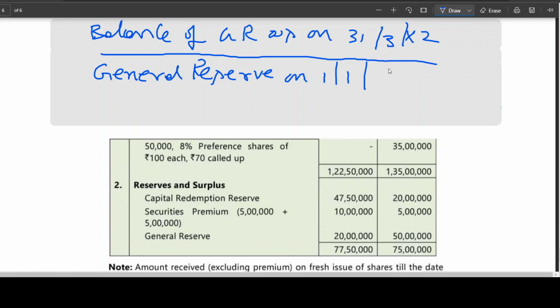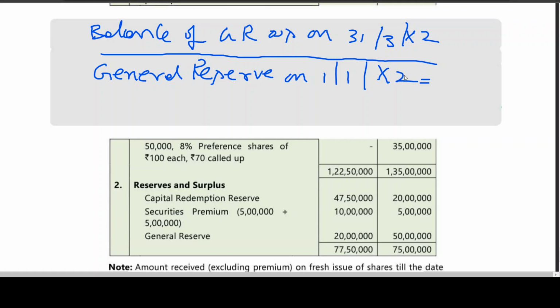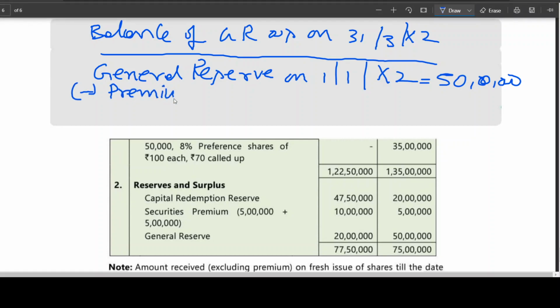Next, premium on redemption is a loss, no?